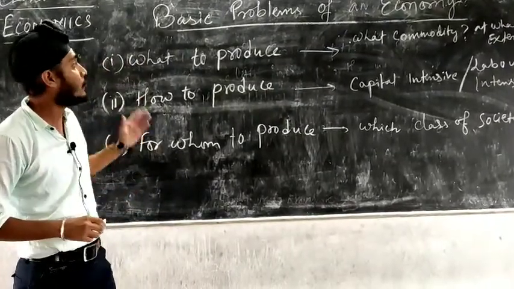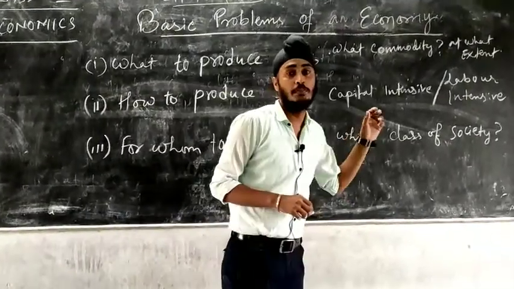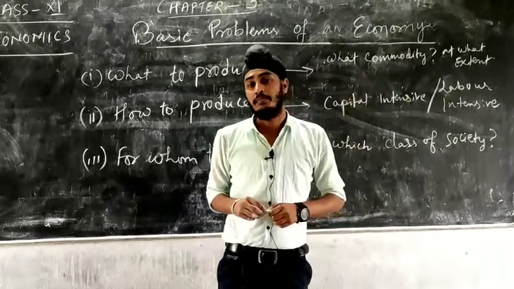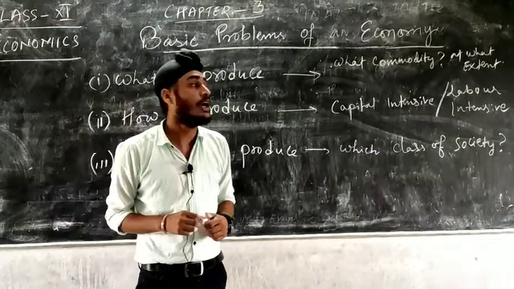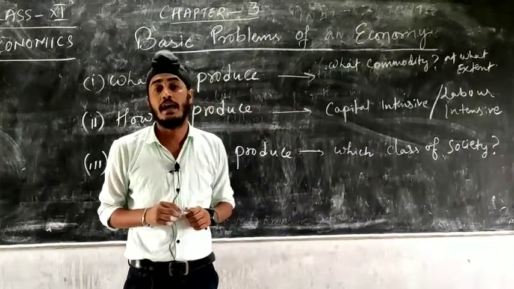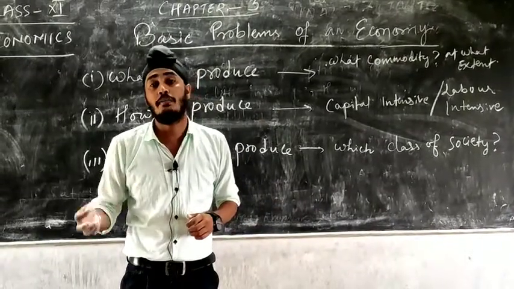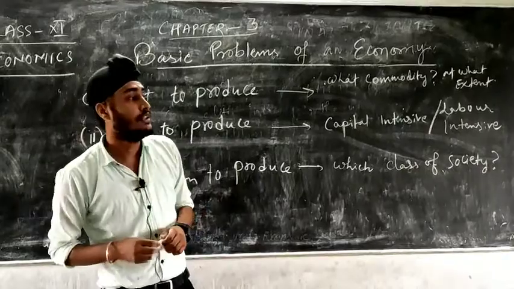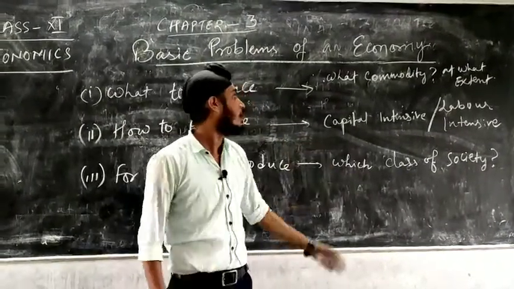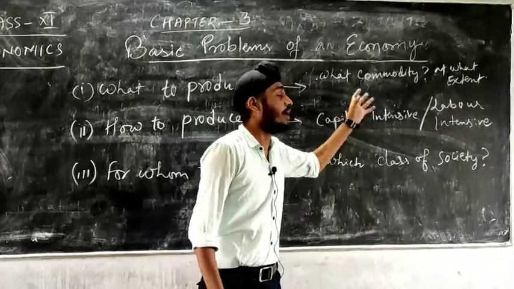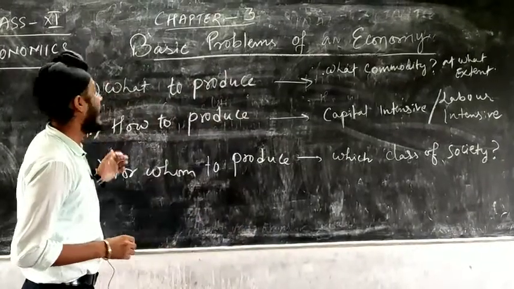The first one is what to produce. What to produce means what commodity should be produced and to what extent. Now as you know, resources are scarce and wants are unlimited. All the commodities cannot be produced by a producer. An industry cannot produce all the commodities which are required by human beings or consumers due to scarce resources. So the question comes, a problem comes: what commodity should be produced and to what extent the commodity should be produced.